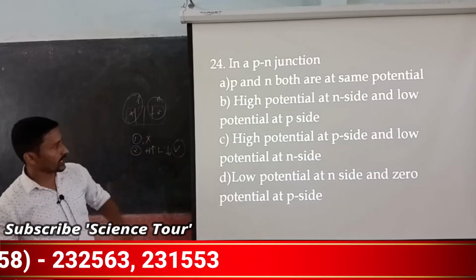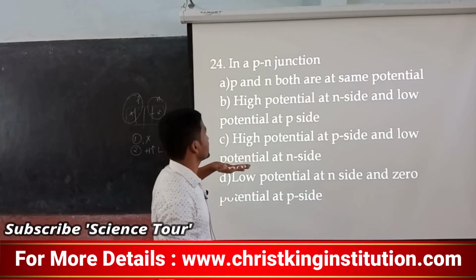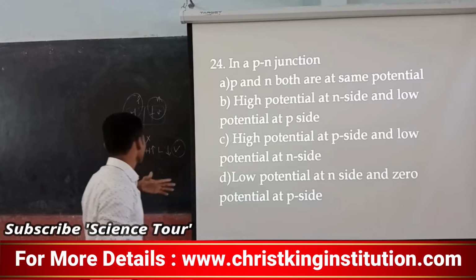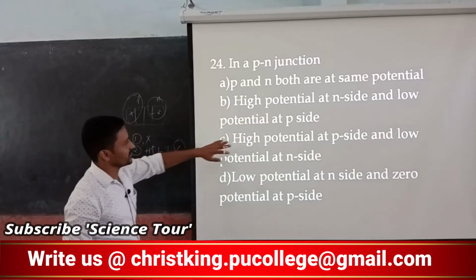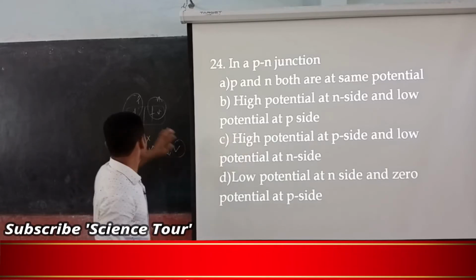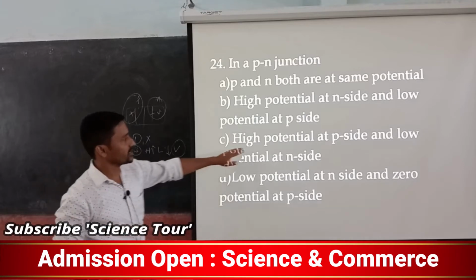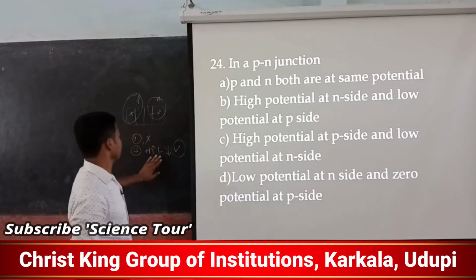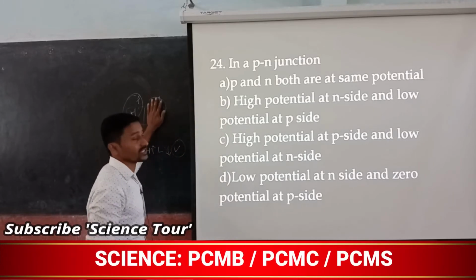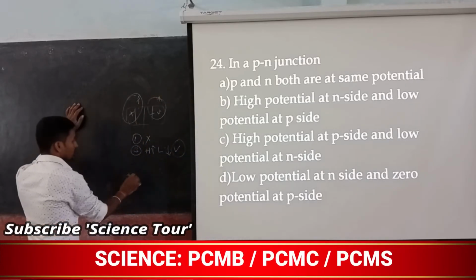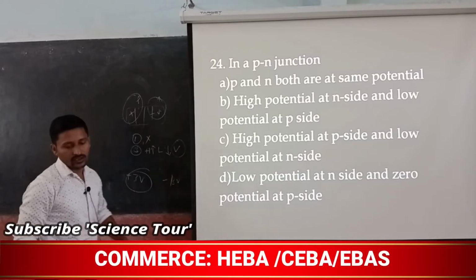Let's see what the other option says: high potential at P side and low potential at N side. This seems correct. The second one, high potential at N side, no, this is negative. Plus 3 volt and minus 3 volt, this is highest and this is lowest.